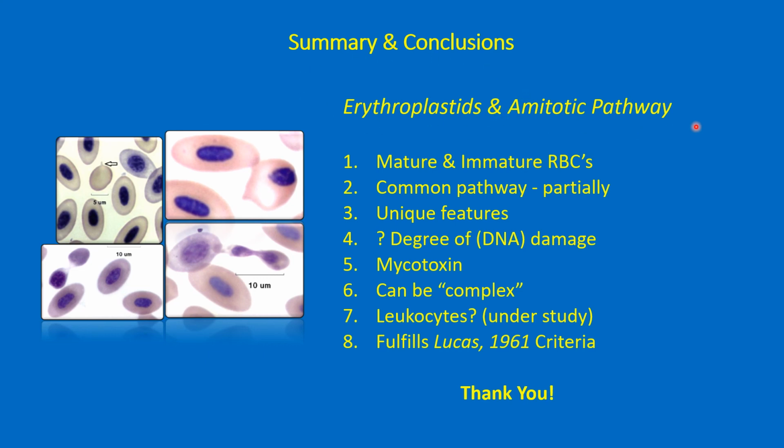erythroplastids and amitosis can both occur in mature and immature red blood cells. There may be a common pathway partially, but each process has some unique features. What causes it? Well, I'm speculating here that it is due to a degree of damage to the DNA, probably caused by exposure to mycotoxins. The process can be complex, producing both an amitotic division and an erythroplastid production at the same time.